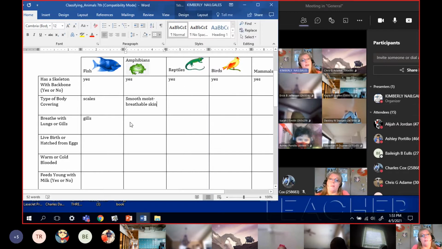But they have smooth, moist, breathable skin. But that means then they can get out of the water a little bit. They have to keep coming back because they have to keep their skin moist, but they can get out for a little while and come back and get out for a little while and come back.